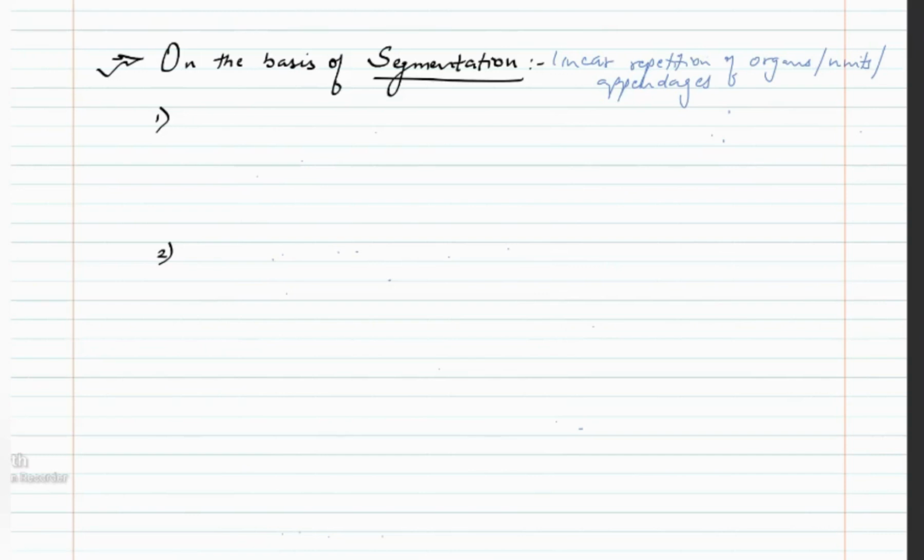So based on the presence of segments in the body, there are 2 types of animals. One who show pseudo segmentation, and others, those who show true segmentation, also known as metamerism.